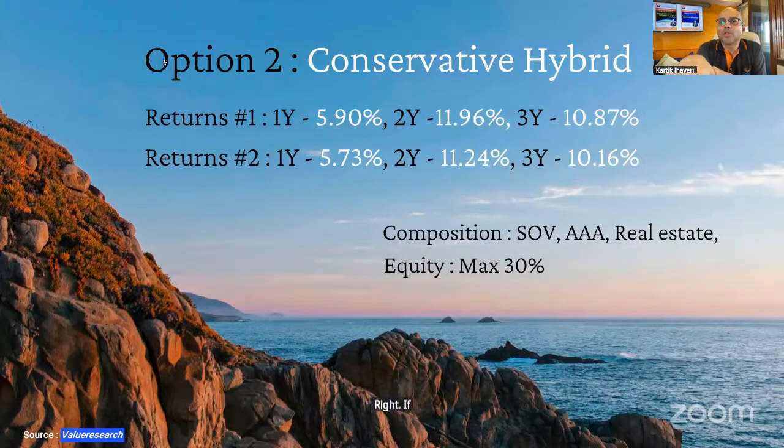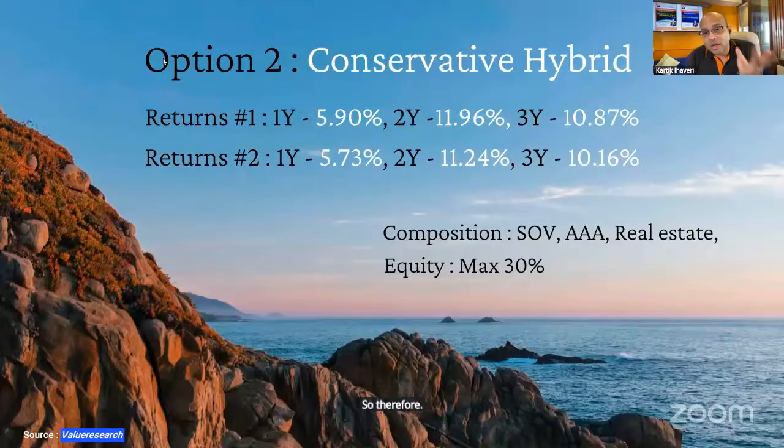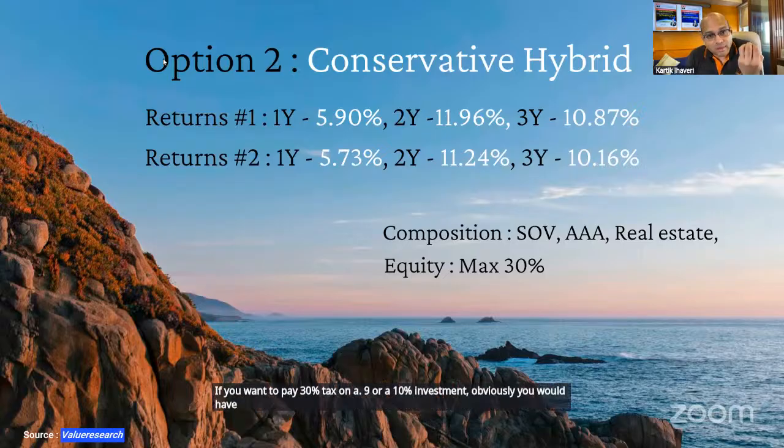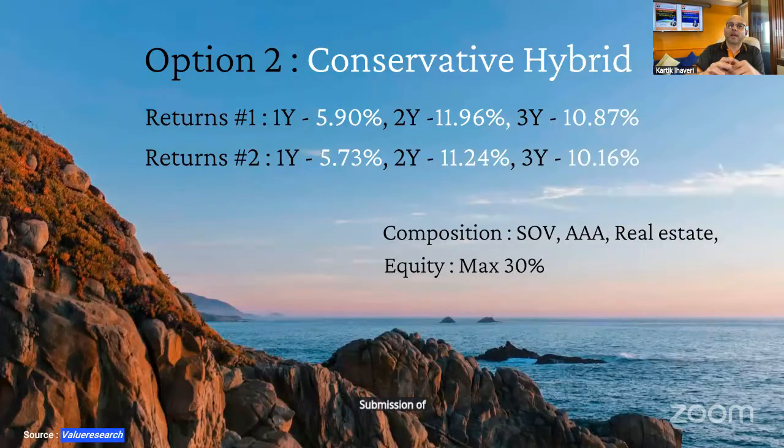If you're in this conservative hybrid, your tax is still the highest, 30% plus whatever. So instead of paying 30% tax on a 7% deposit, if you were to pay 30% tax on a 9 or 10% investment, obviously you would have some more money, some more cash flow in your hand. That's the submission of this conservative hybrid category.